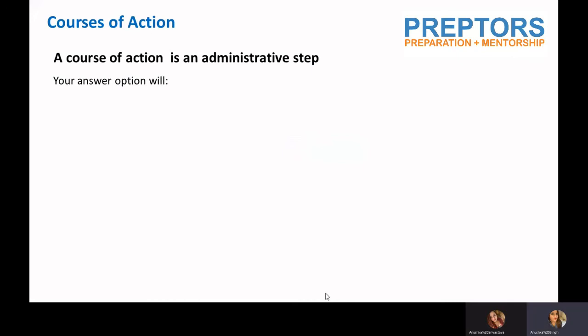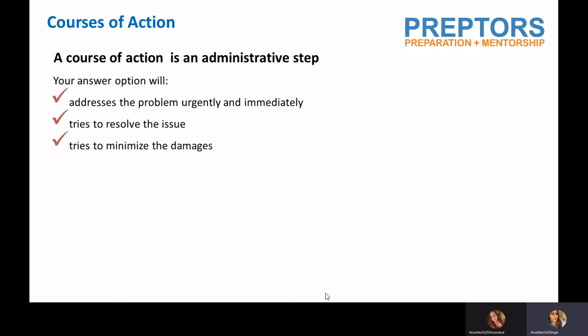Your answer choice should fulfill the following criteria. First, it should always address the topic urgently and immediately. A long-term course of action is never effective. You should always look for a shorter and the most effective course of action. It should try to solve the issue at hand, and as I said, if the issue is non-solvable or non-resolvable, then it tries to minimize the damages.